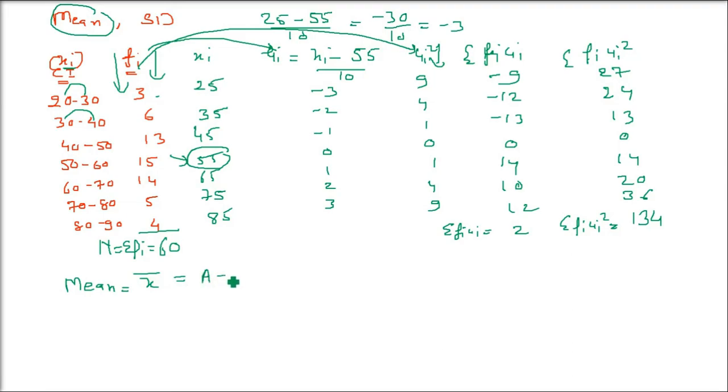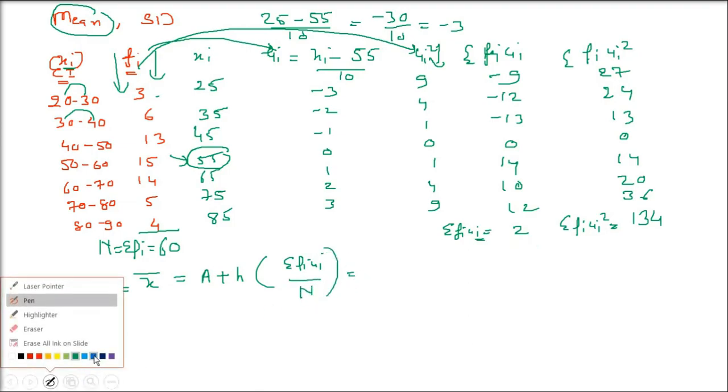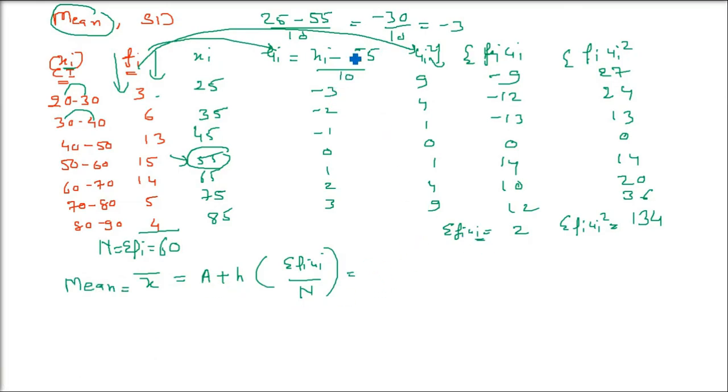So the assumed mean, which was 55, plus h is the class interval, sigma fiui divided by capital N. Assuming you have taken 55, the middle of the third column, 55 plus h, which is 30 minus 20, so h is 10. Sigma fiui you can take from here, 2, and capital N is sigma fi, which is 60. So this is coming to be 55.33. This is the mean.